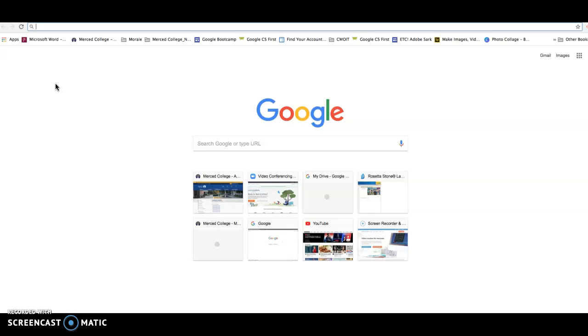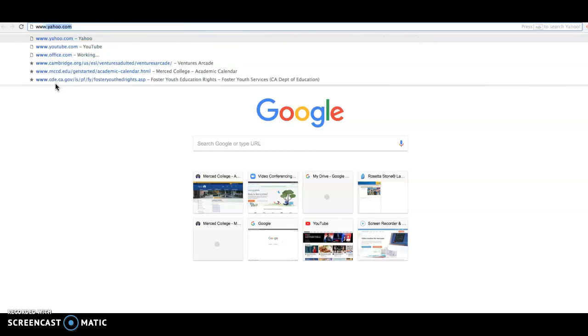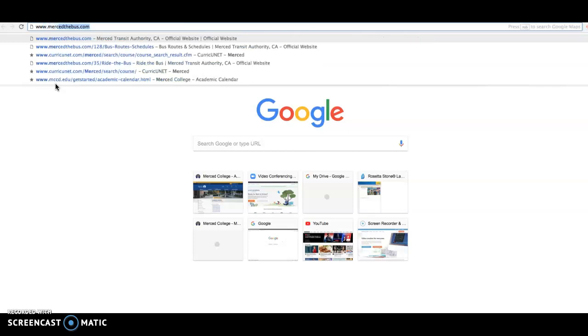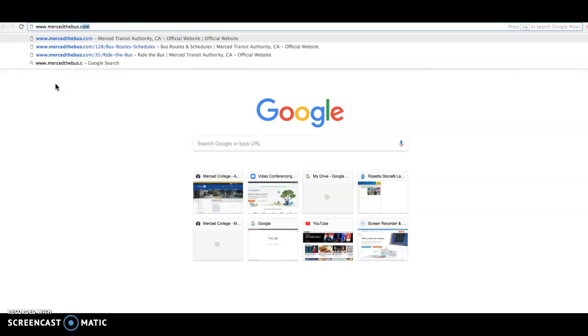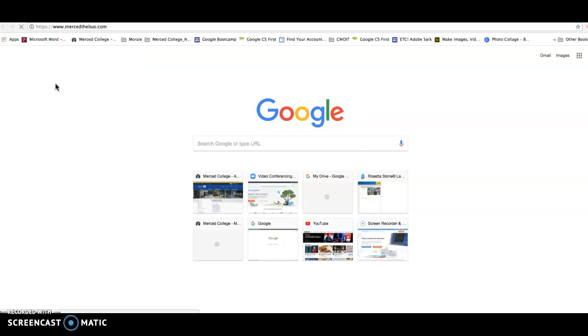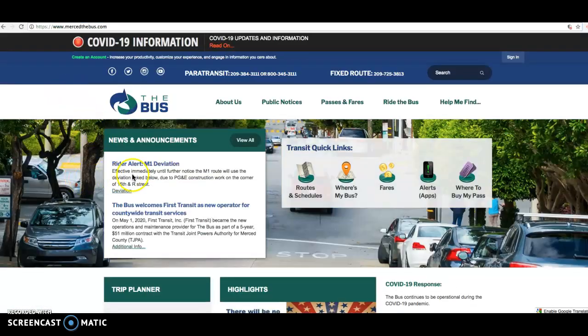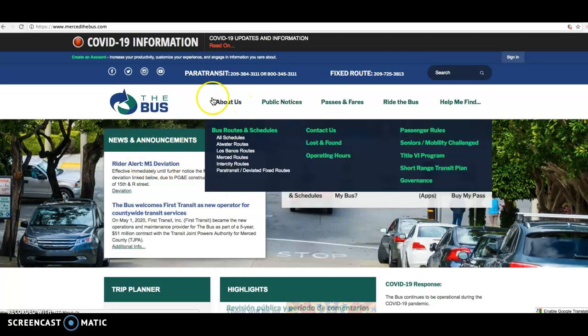Okay, you could use any browser you choose, Google, Firefox, Edge. You're going to type in www.mercedthebus.com. Once you get to the website, it should look something like this. Okay, so this is the home website.